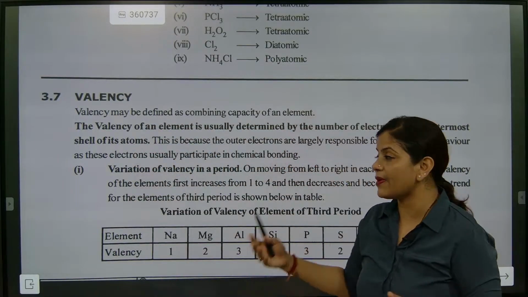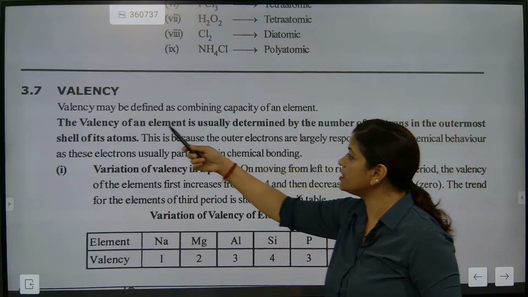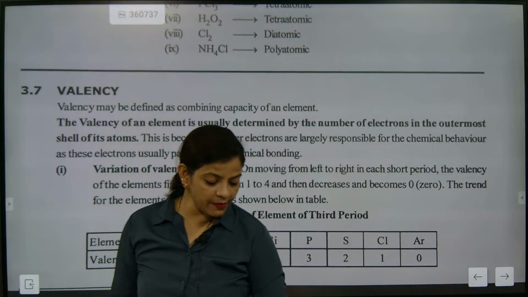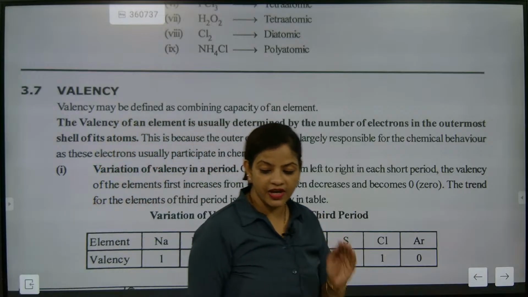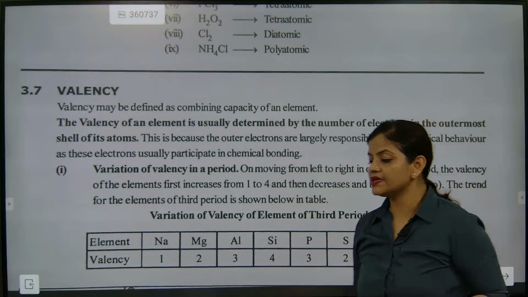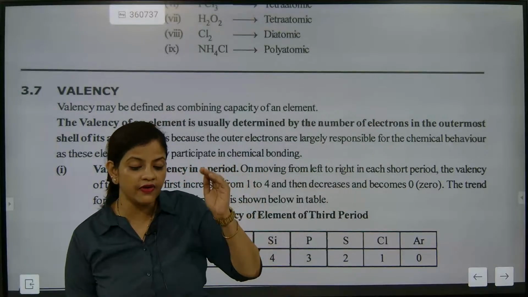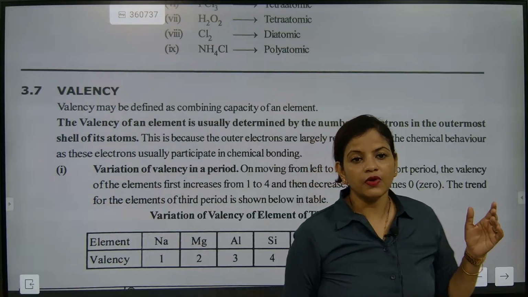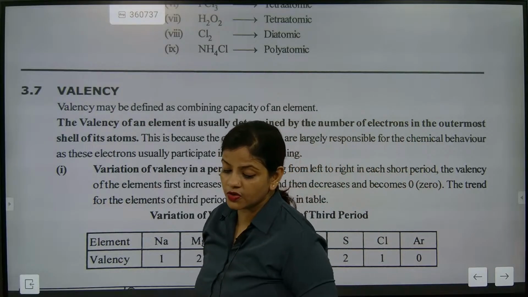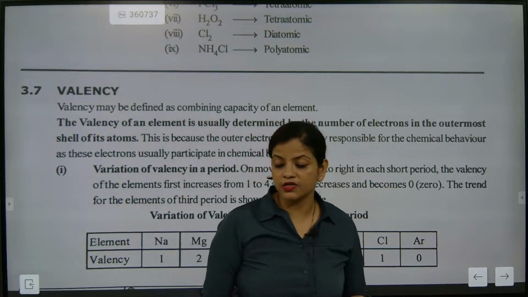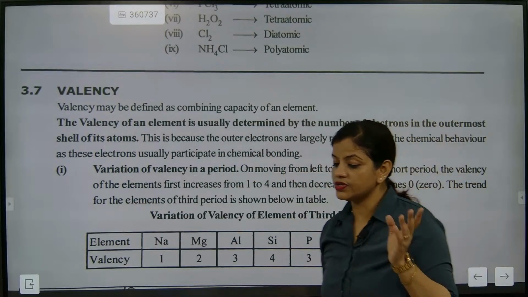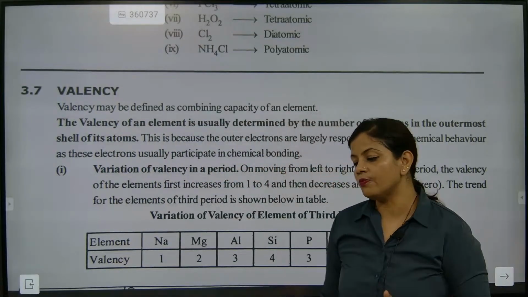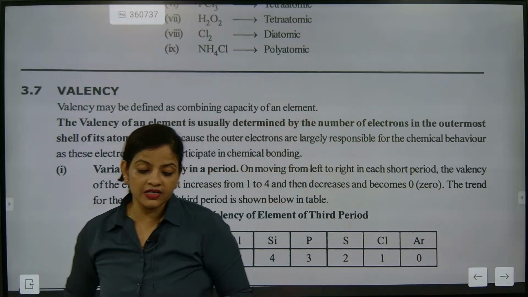So the combining capacity of an element is defined as its valency. Note down, combining capacity plays a very vital role. I hope yesterday's question set you have got correct now. Whatever question sets you are getting depend totally on what you are studying. Different types of questions you will get, and if you solve them and keep them with you, it will help in competitions and you will understand for the long term.